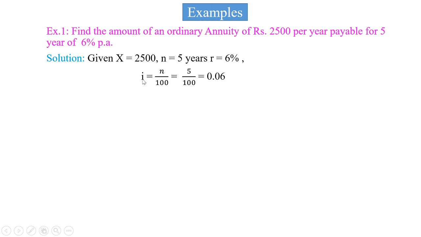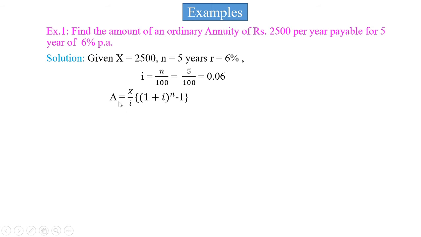I is equal to rate of compound interest per rupee per period. Therefore, I is equal to r divided by 100, is equal to 6 divided by 100, is equal to 0.06.